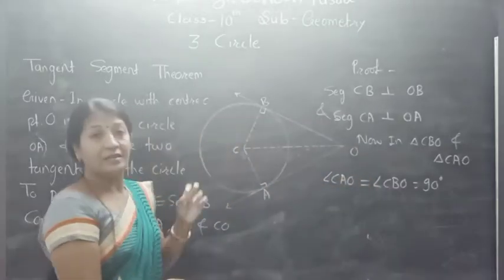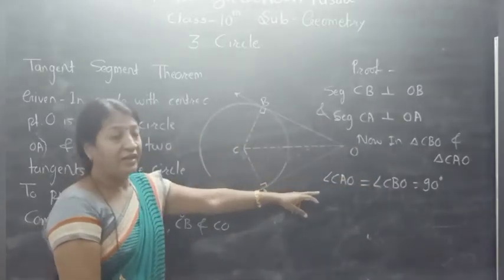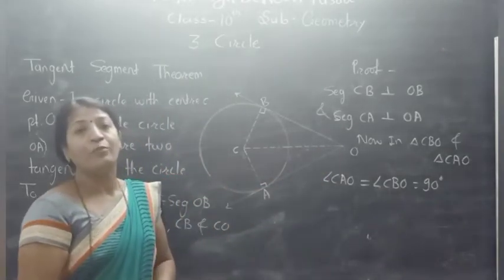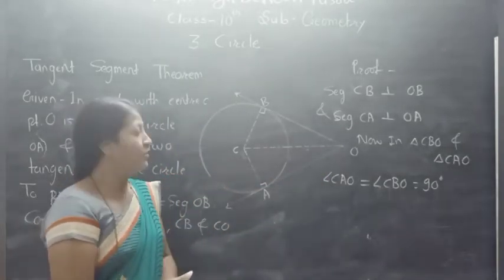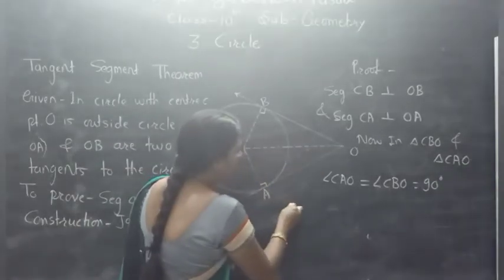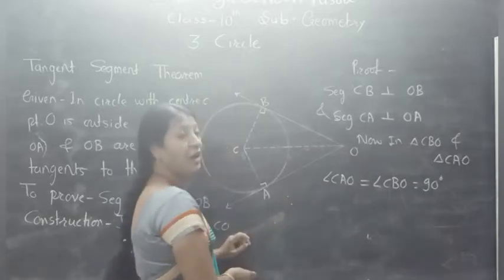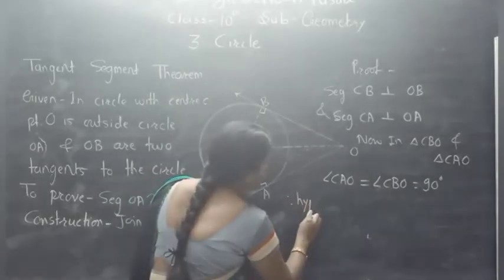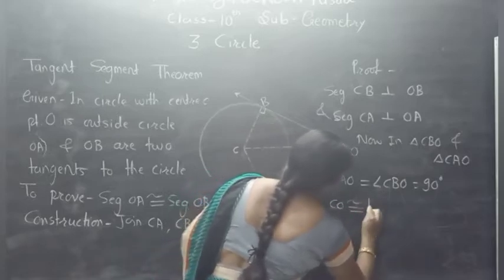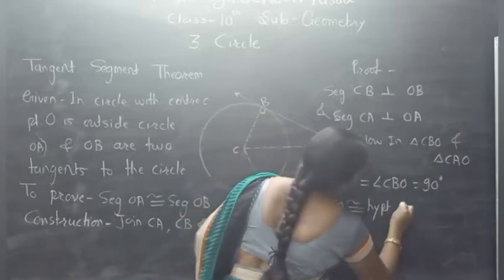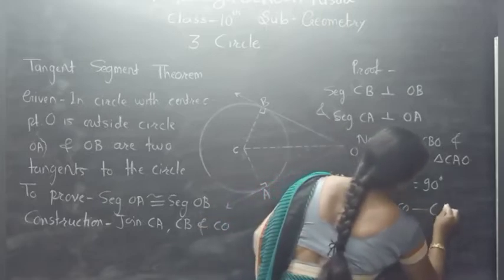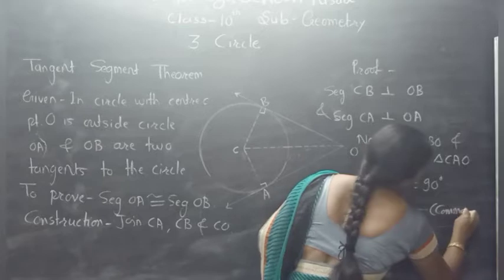As these two angles are of 90 degrees, it means CO is the hypotenuse, the side opposite to 90 degrees. So CO is the hypotenuse. Therefore, here we say that this common side is nothing but the hypotenuse. Hypotenuse CO is congruent to hypotenuse CO. And here we mention that the reason is the common side.